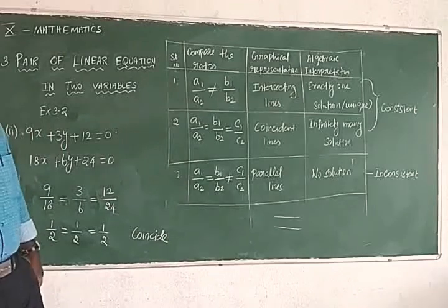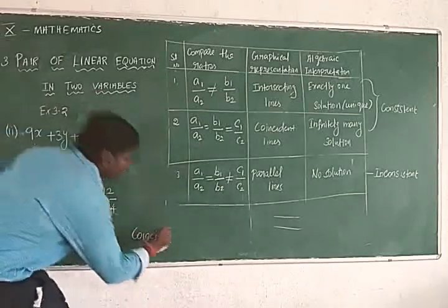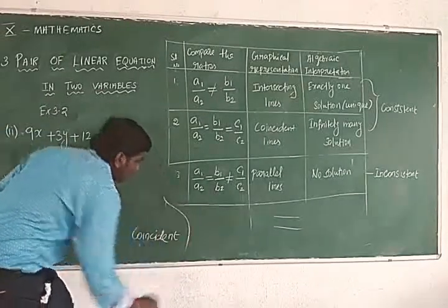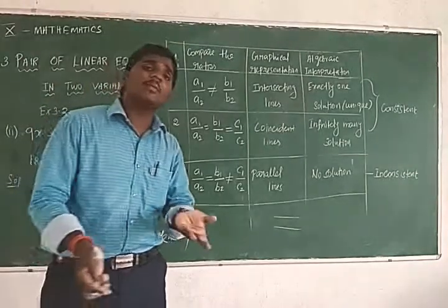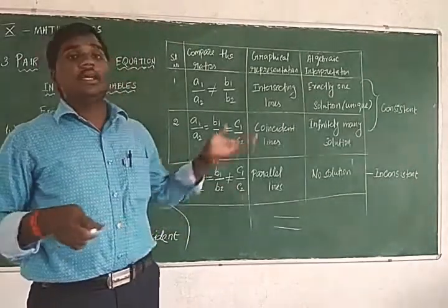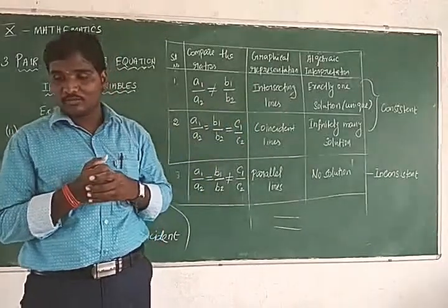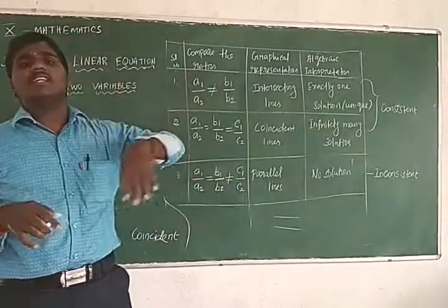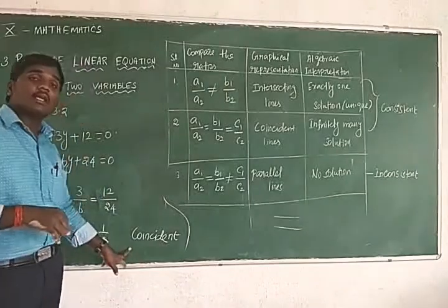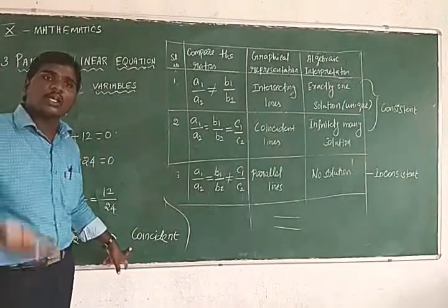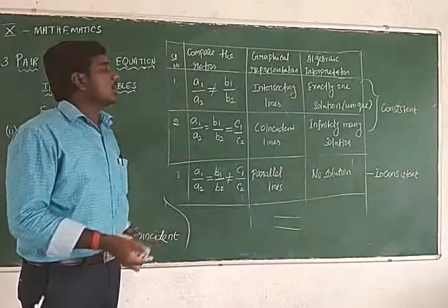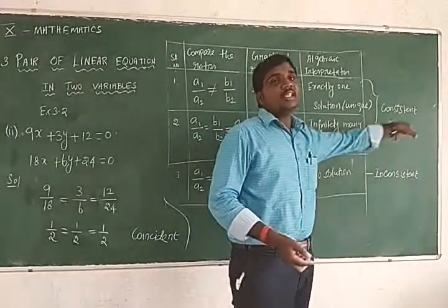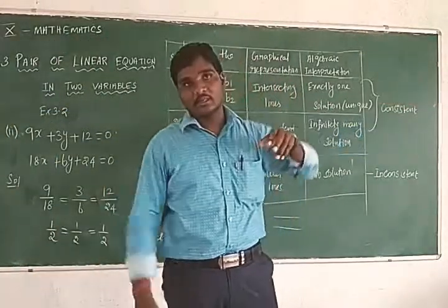So intersecting or parallel or coincident? It is coincident. If coincident, what is the solution by the algebraic method? Infinitely many solutions. Is it consistent or inconsistent? Coincident, infinitely many solutions. Infinitely many solutions means we can find a solution, so it is consistent. One by one they are asking.